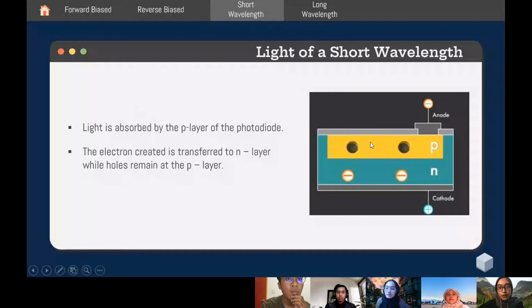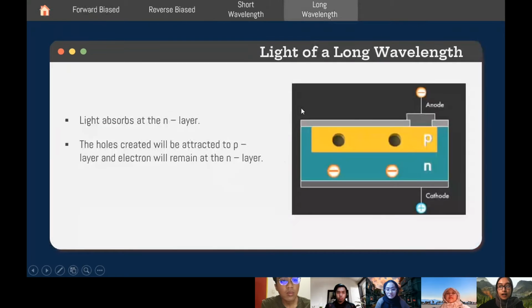When light with a short wavelength is absorbed by the P type, the electron that is created at the P side will be transferred to the N layer and the holes will remain at the P layer. Compared to light with a long wavelength, when the light strikes the photodiode, it will be absorbed by the N layer. Okay? So the short wavelength will be absorbed by the P layer and the long wavelength will be absorbed by the N layer. When the light is absorbed, electrons and holes will be created. When these two elements are created, the one that will remain at the N side is the electron and the holes will be attracted to the P side.